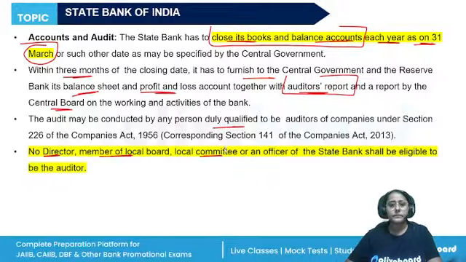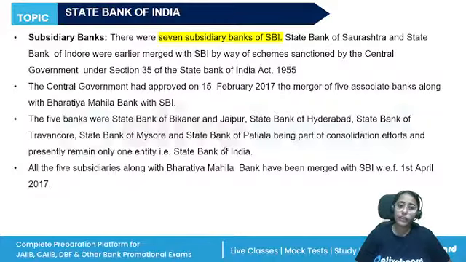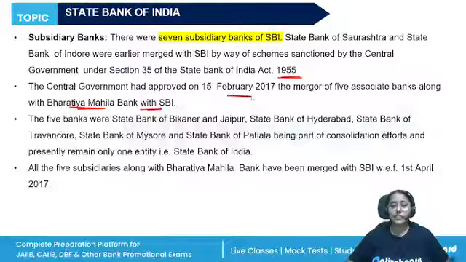All right. Then, in the beginning, there were seven subsidiaries of the SBI which have now been merged with it. The State Bank of Saurashtra and State Bank of Indore were merged earlier. Then the other five associate banks and the Bharat Mahila Bank were merged with SBI in 2017.